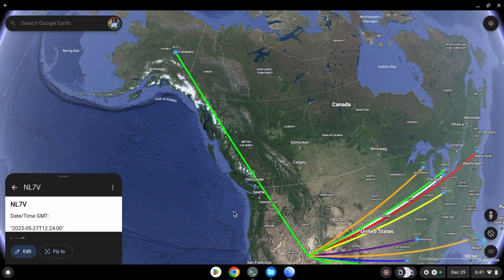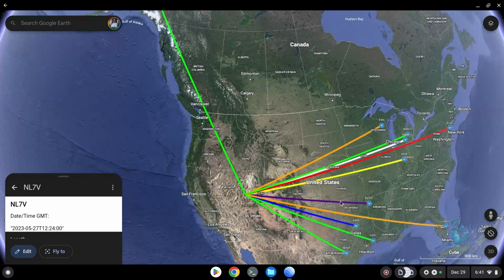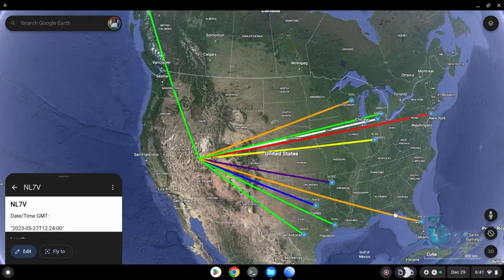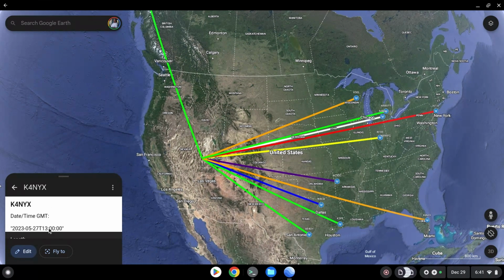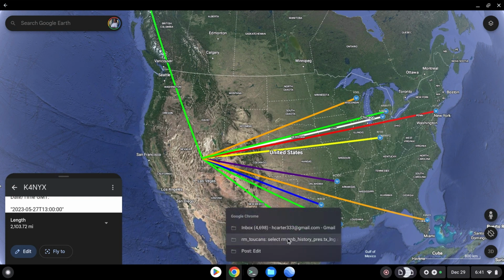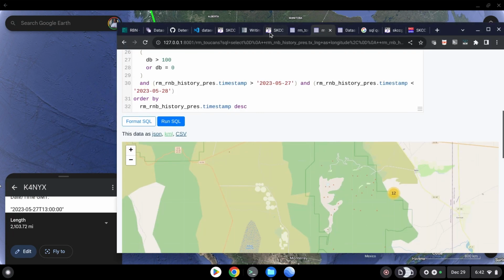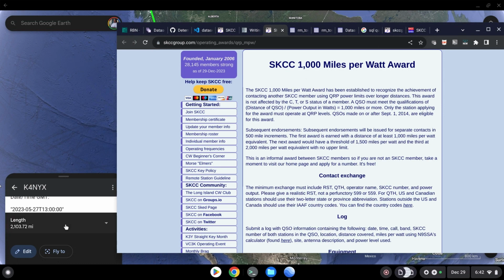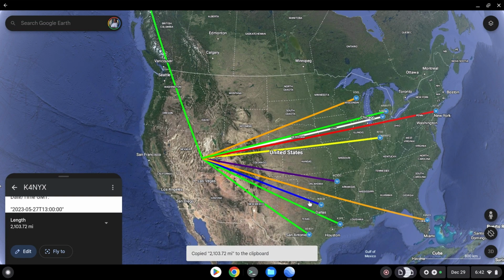But as it turns out, NL7V is not a Straight Key Century Club member. But K4NYX is, and we made 2,000 there. Now here's another trick. The award increments by 500 miles over 1,000. So the first one we want to send in is the 1,000-mile one. And so what we should look at instead is this one right here, M4CD, who is also a member, and you notice it's right at 1,000 miles.